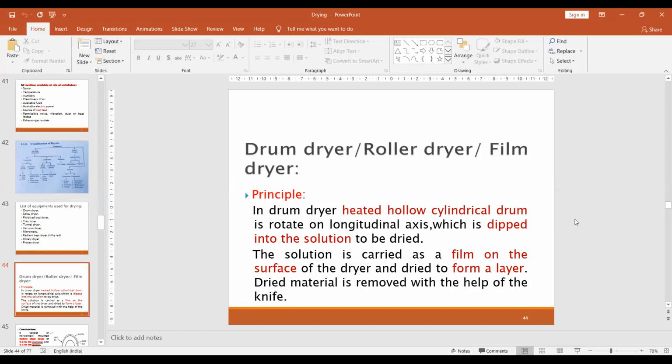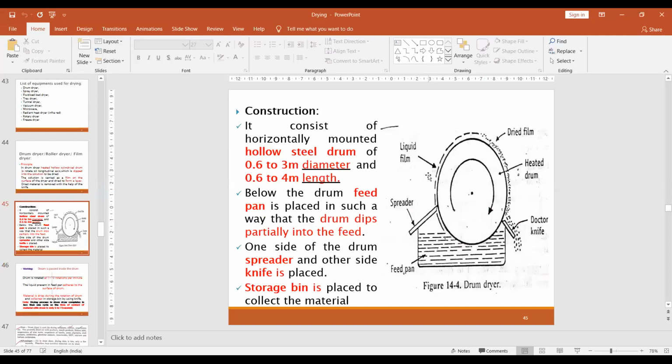Next, to understand better, this is a figure. This is a drum, a hollow drum, to which we can apply heating. So this is a heated drum. The steel drum is 0.6 to 3 meters in diameter and 0.6 to 4 meters in length. This drum is rotated on its own axis in an anti-clockwise direction.